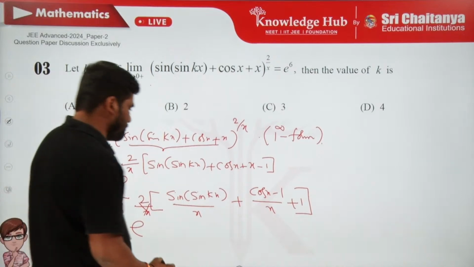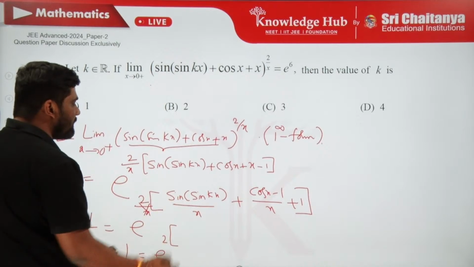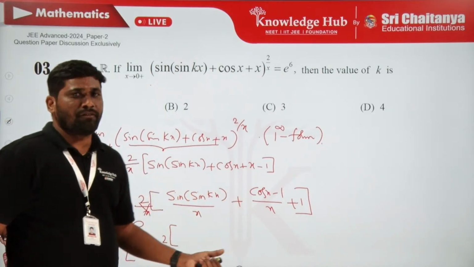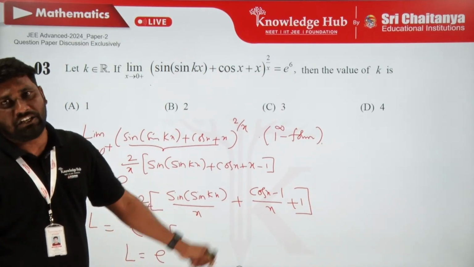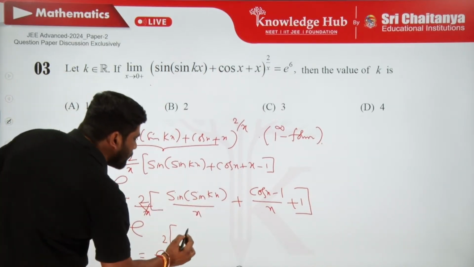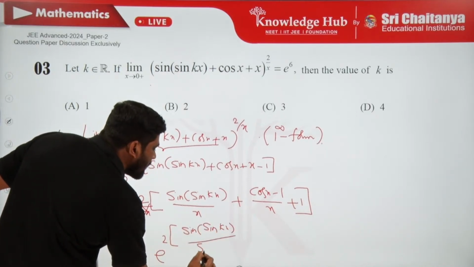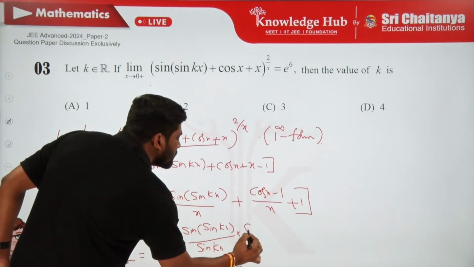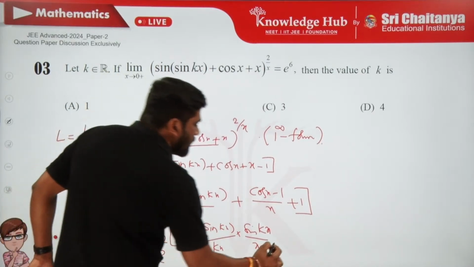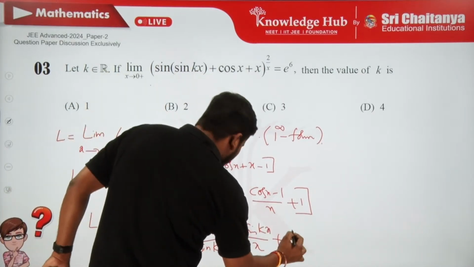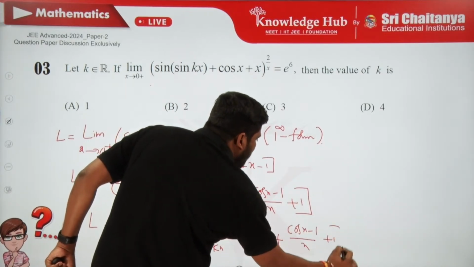Now from here, L is equal to e power 2 times of, actually we have sin(sin kx) by x. What is missing here? Sin kx is missing in the denominator, so please multiply and divide with sin kx here. So you get sin(sin kx) by sin kx into sin kx by x, plus, keep it as it is, cos x minus 1 by x plus 1.